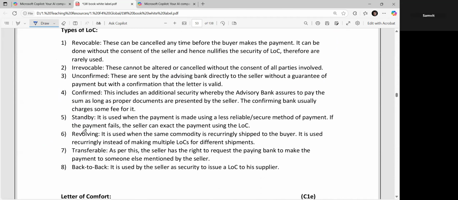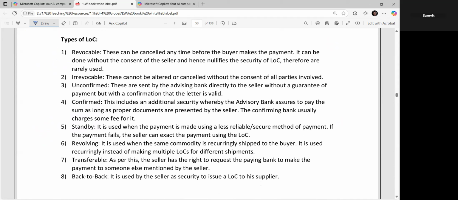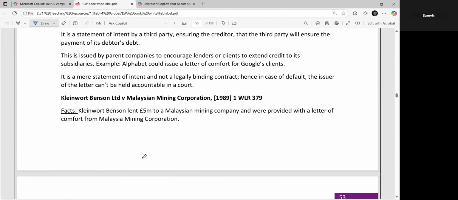If we talk about what types of LOC there are, the letters of credit are: revocable, irrevocable, unconfirmed, confirmed, standby, revolving, transferable, and back to back. You need to learn these definitions, right? You need to know what these terms are.